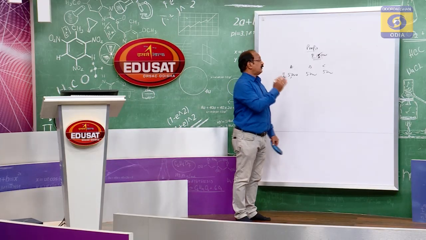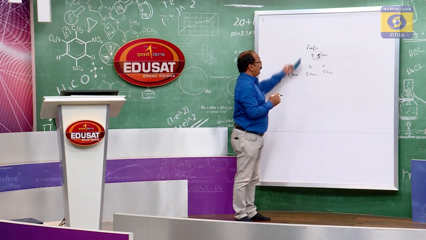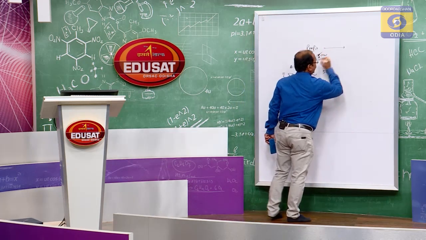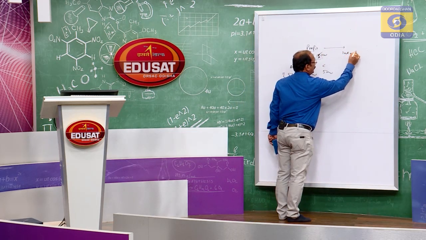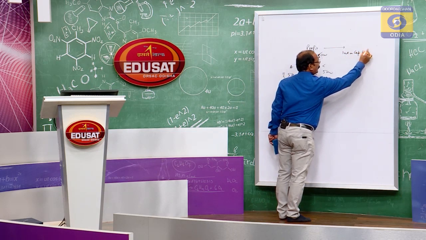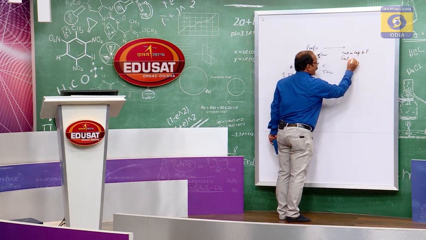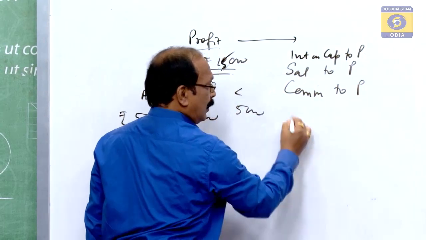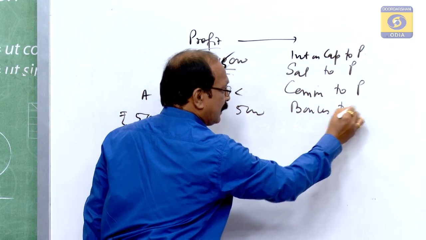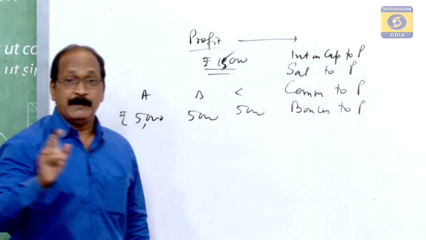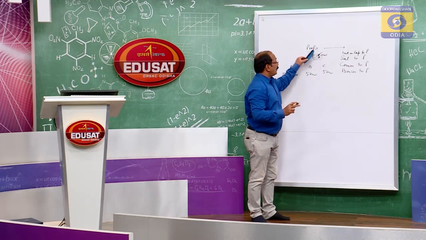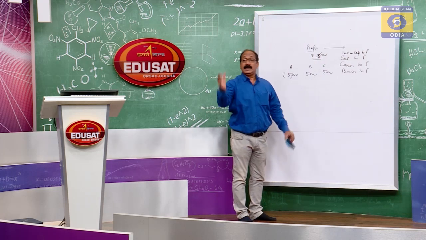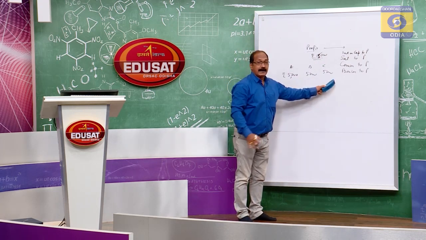But instead of this sharing of profit as a whole among the partners, this profit can be given as interest on capital to partner, salary to partner, commission to partner, bonus to partner. Try to understand me. If nothing is there, the whole profit figure is to be distributed among the partners in their agreed ratio.